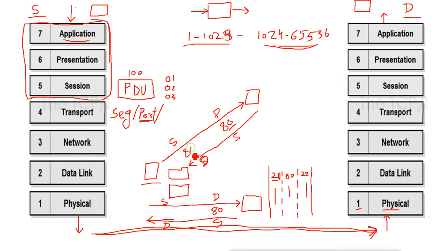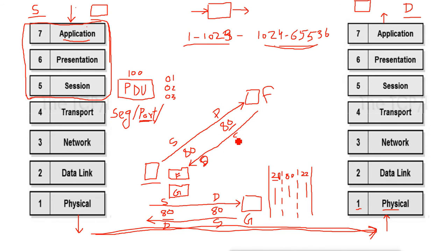When the request goes, destination port is 80 and source port is 80 for Facebook. And when I open a second tab and send the request to Gmail, again source port is 80 and destination port is 80. Now what happens when the reply comes back? Remember, I open Facebook in this tab, which is our browser application, and in this tab I try to open Gmail.